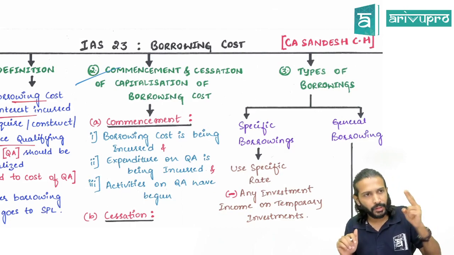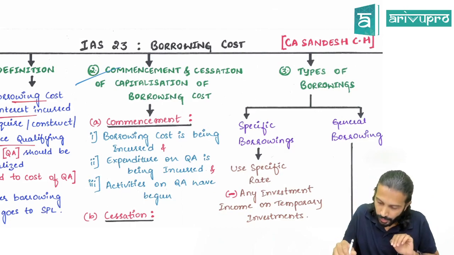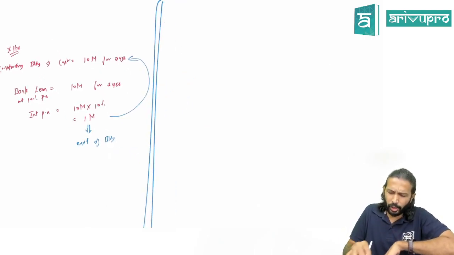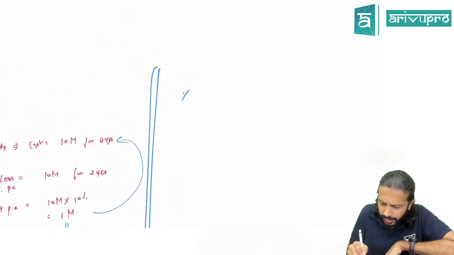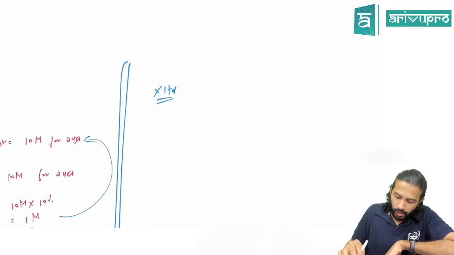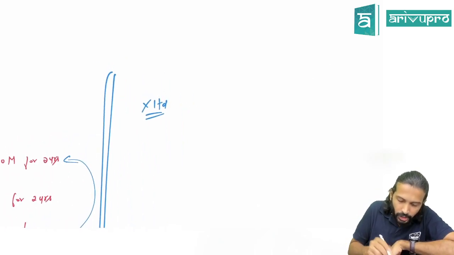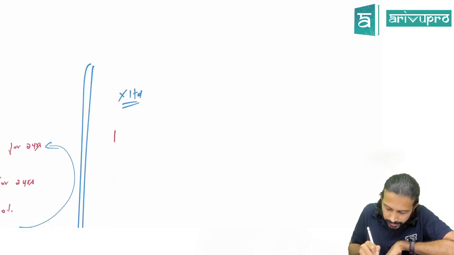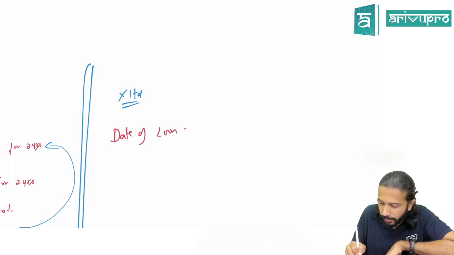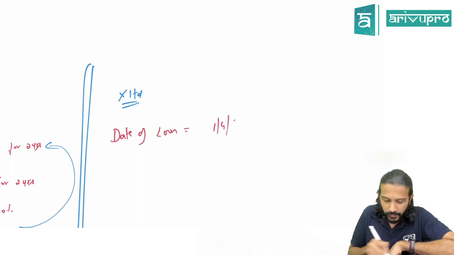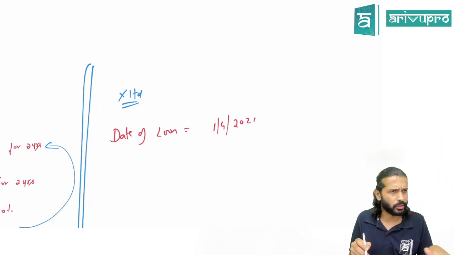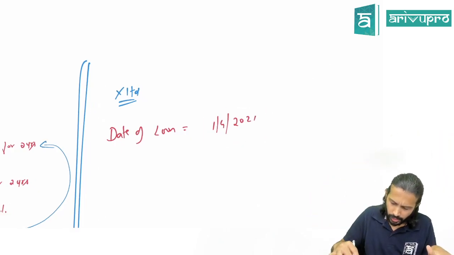Let me give you a small example. Alright, let's look at it. I'll continue with the same one. X Limited is constructing a building. To construct the building, they took a loan. The date of the loan is 1st April 2021. On 1st April 2021, they took the loan. This loan is for a qualifying asset only, to construct that building itself.